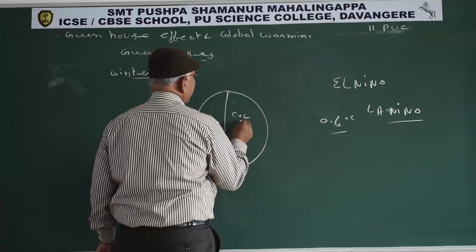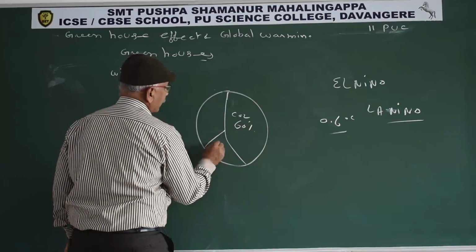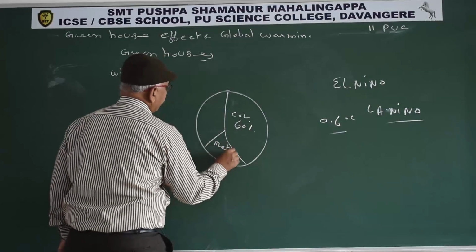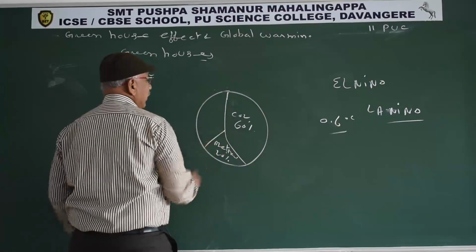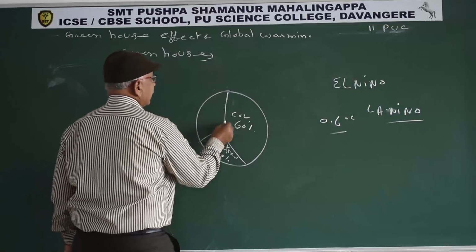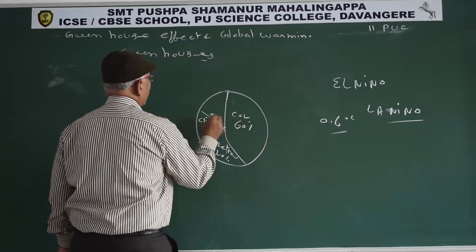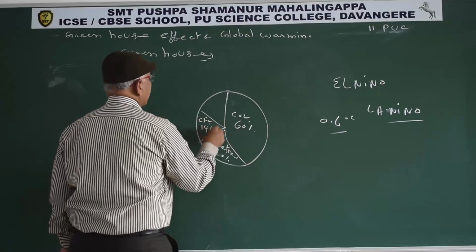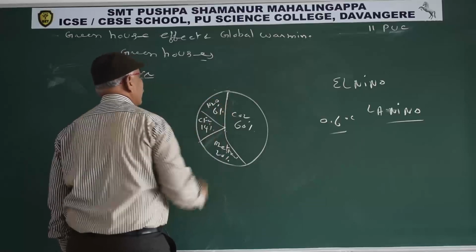Carbon dioxide 60%, methane 20%. So they are known as major greenhouse gases. Chlorofluorocarbons 14%, nitrous oxide 6%.